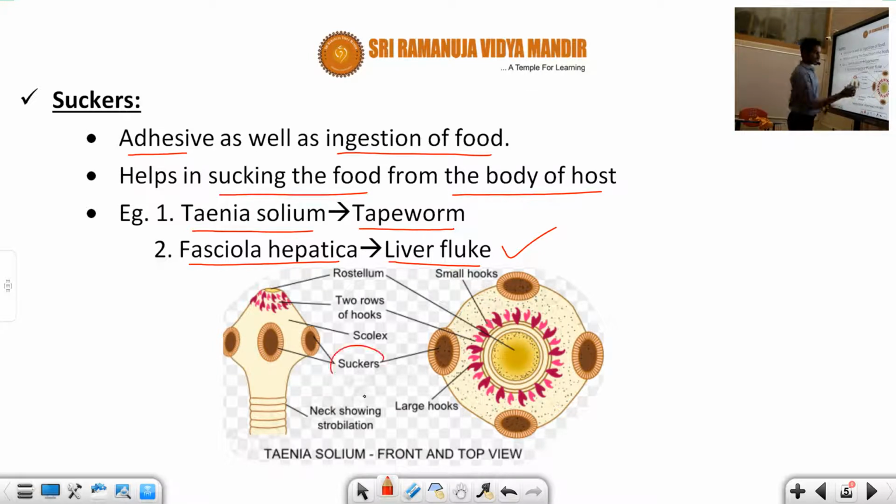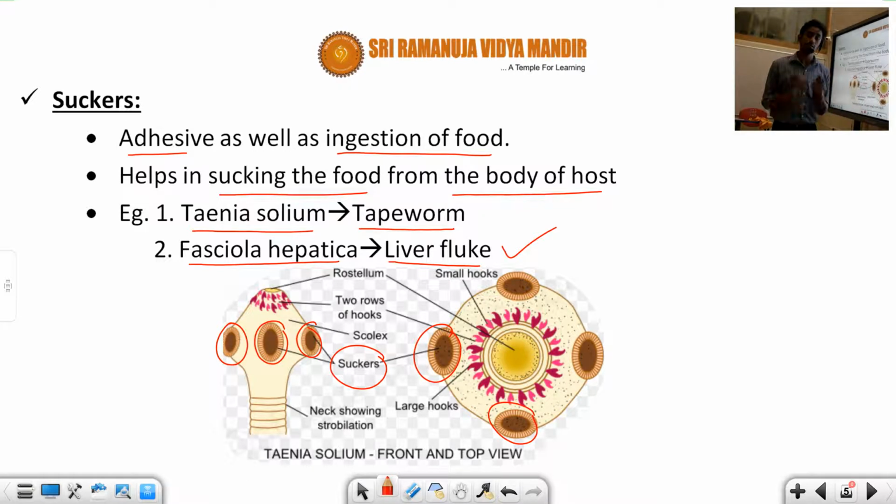You can see this is about the suckers. This is one sucker and this is another one. This is here also suckers. Okay, this is also suckers, and this is a small one. So these are all round circled parts, present as suckers.